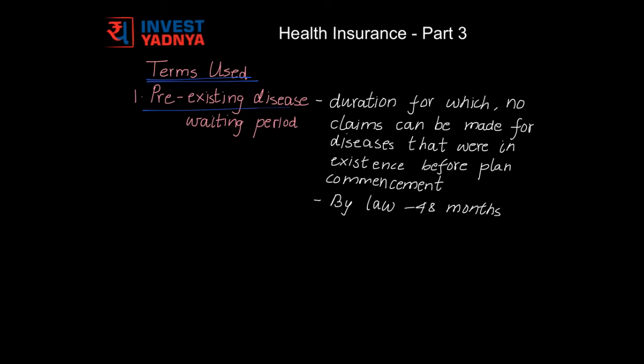The first term is pre-existing disease waiting period. It is the duration from the commencement of the plan for which you cannot make any claims for the diseases that have been in existence before the commencement of the plan. Now you may or may not be aware of such diseases. This duration varies from 2 years to 4 years depending upon plan to plan, but by law this duration cannot be more than 48 months, that is 4 years.